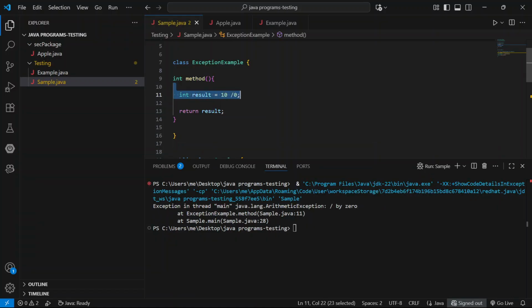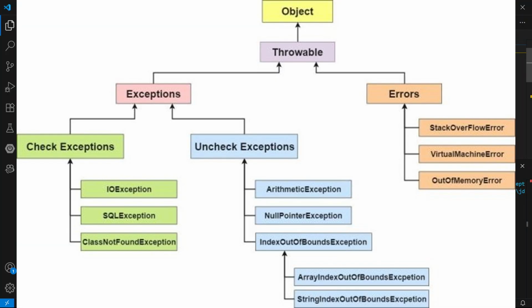This is the arithmetic exception. It occurs at runtime. Exception is a class and it contains checked exceptions and unchecked exceptions. And coming to error, if an error occurs, we can't handle it. But if an exception occurs, we can handle that. Some examples of error are Stack Overflow error, virtual machine error, etc. Exception and error are both subclasses of the Throwable class.